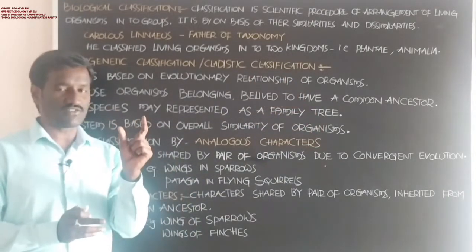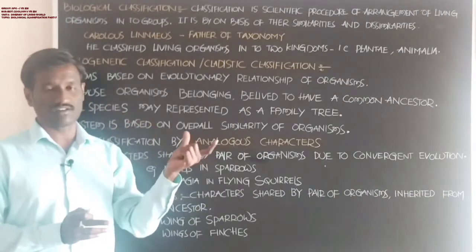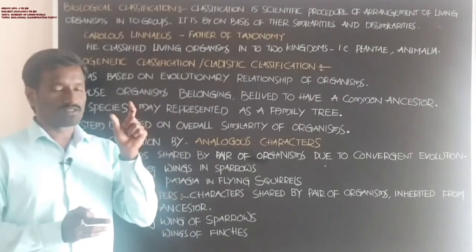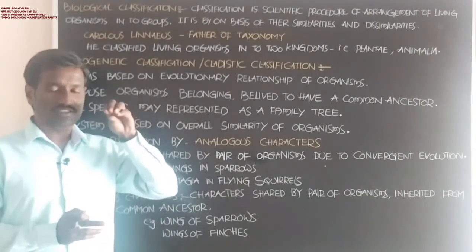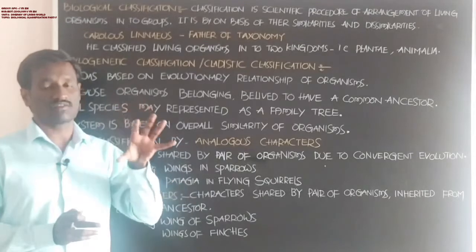Individuals belonging to two different species may show the same type of character; that character is similar.